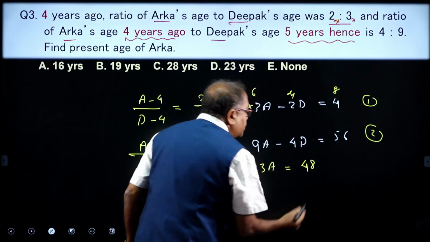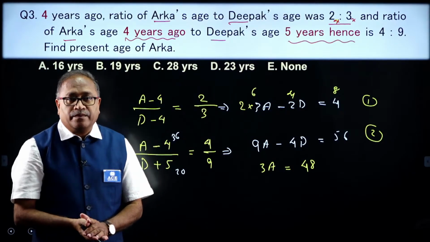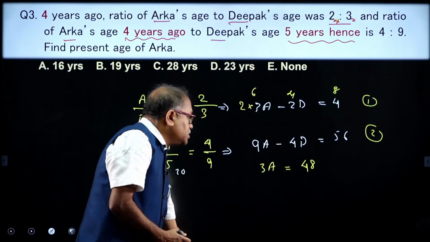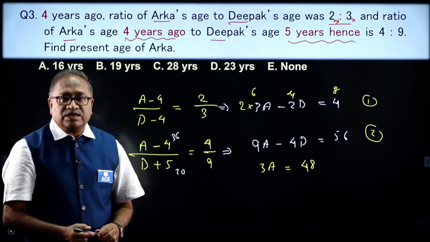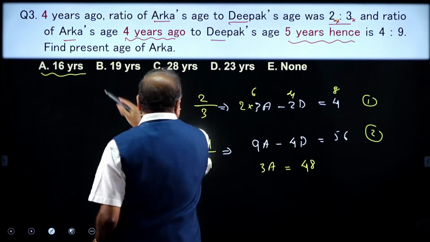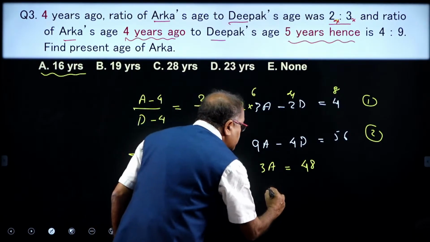If this is 48, what is A's age? Did anyone respond, my dear friends? A's age will be 16. I notice that option A is 16.